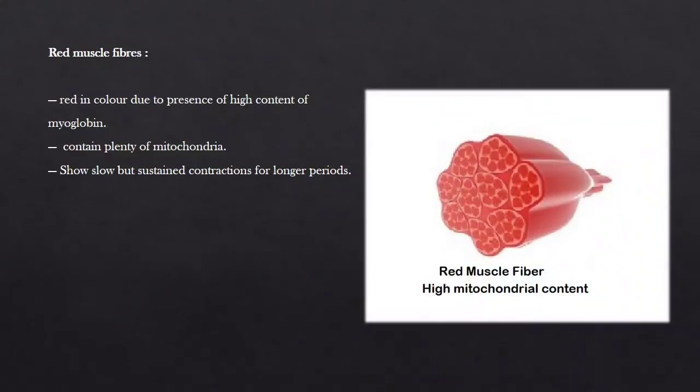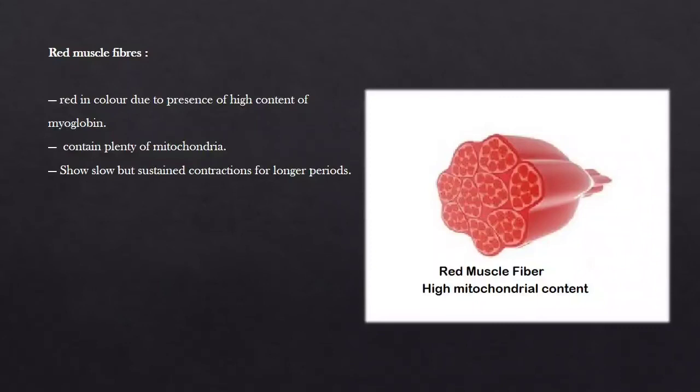Now we need to learn about the next muscle fibers, which are red muscle fibers and white muscle fibers. Before we go into the detail about both, let's have a comparison between them. The first one is the red muscle fiber. Red muscle fibers have many mitochondria, whereas white muscle fibers have few mitochondria. Hence the names red muscle and white muscle. Why? Because red muscle is red in color because of the presence of a high content of myoglobin.